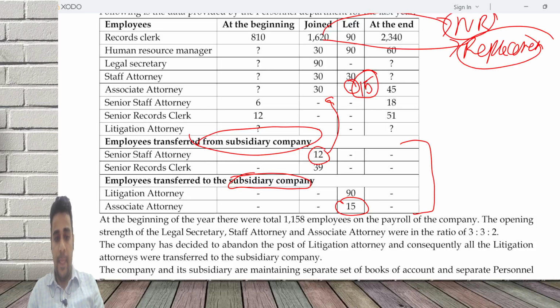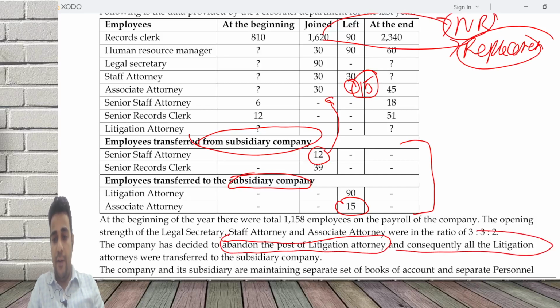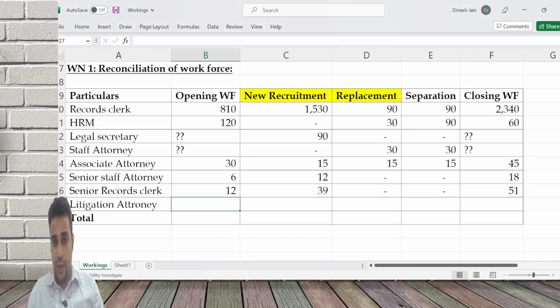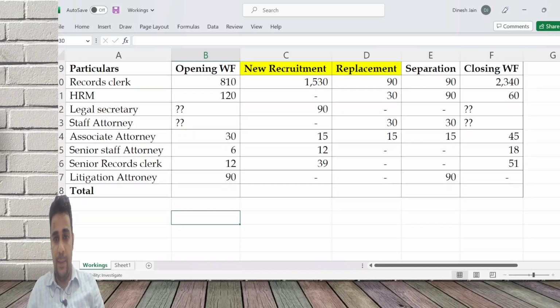Litigation attorney: the company has decided to abandon the post of litigation attorney, and consequently everyone is transferred to the subsidiary, because the company has said I don't want this position now. So closing is 0, separation is 90, transferred. Opening plus new recruitment plus replacement minus separation is 0. What is opening? 90, sir. 90 as it is. So we are almost done with the table.